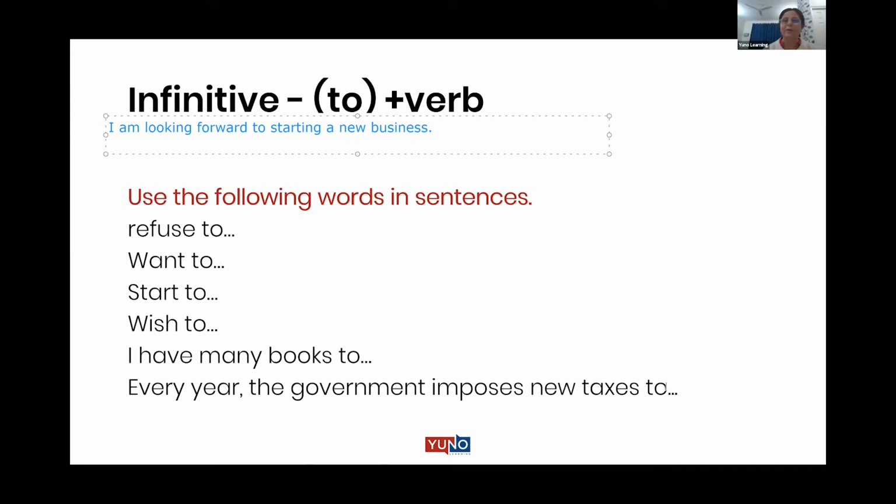Yes, Jaspreet, go ahead. Ma'am, this question, how to fill this blank for the last one? Every year the government imposes new taxes to raise the bar or... So why? It answers the question why. An adverb answers the question why, right? So here it's playing the role of an adverb. Give reasons. So why does it impose new taxes? To raise the bar.